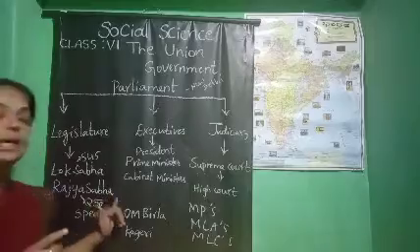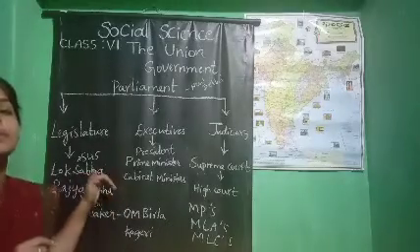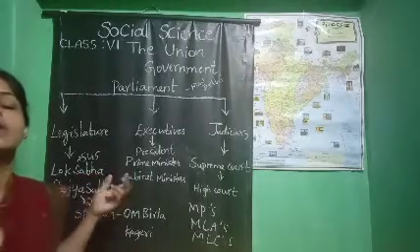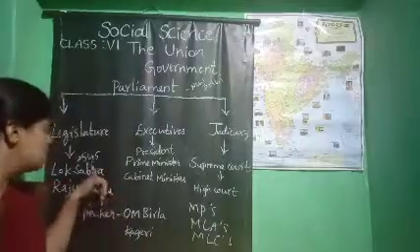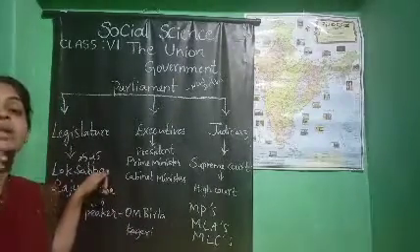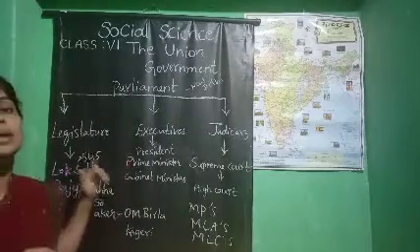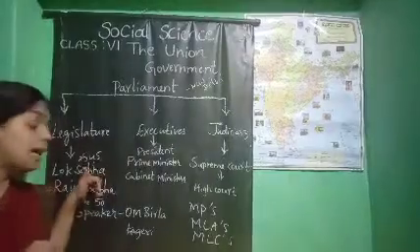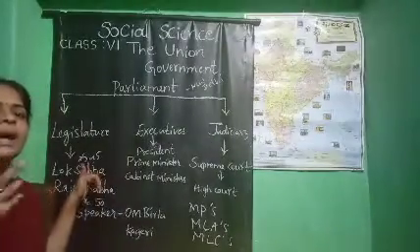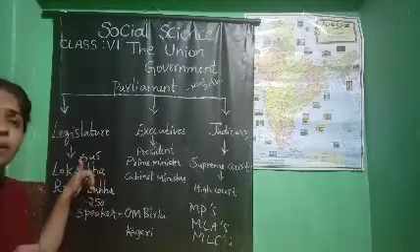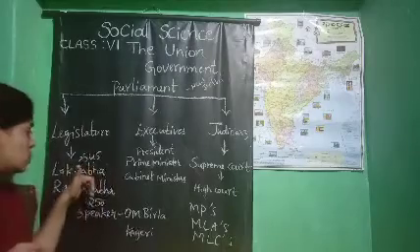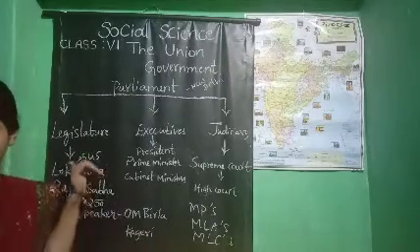But after 15 days they must give it back to the Lok Sabha. Whether they approve or not, the Lok Sabha members have the right to pass the bill, a major bill, a very high level bill. And the financial authority also, the Lok Sabha members have the rights.